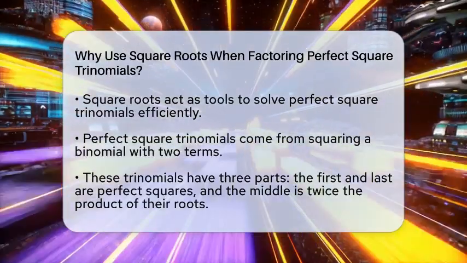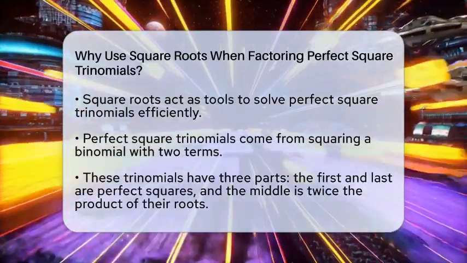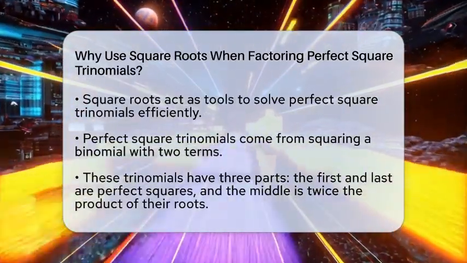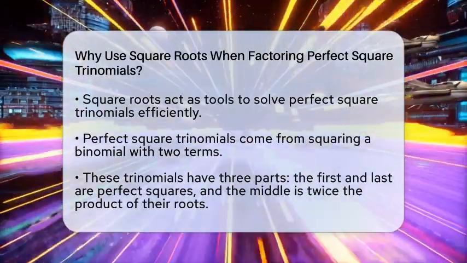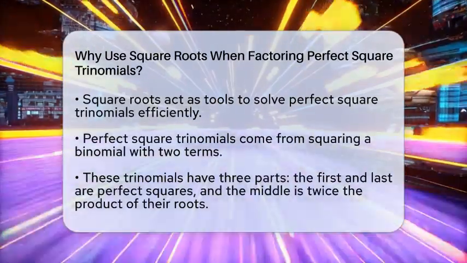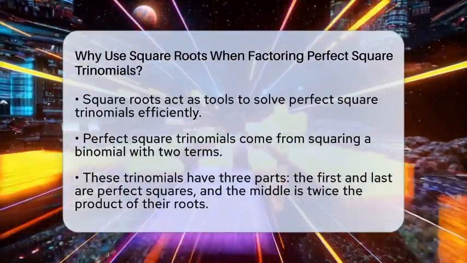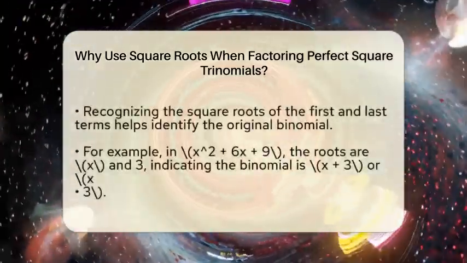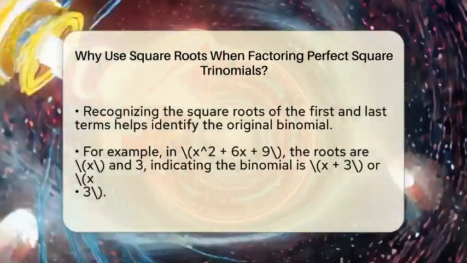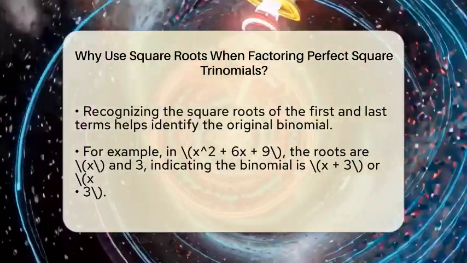Perfect square trinomials are special because they come from squaring a binomial, which is a simple expression with two terms. These trinomials have three terms, and their structure is very specific. The first and last terms are perfect squares, and the middle term is twice the product of the square roots of those first and last terms. Using square roots makes it easier to identify the binomial that was squared to create the trinomial.